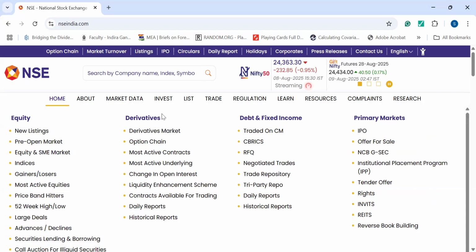This is the derivative market, and you will be able to find the information regarding that here. The debt and fixed income market, you will be able to find the data regarding that here. On the primary market, you will find the data here.